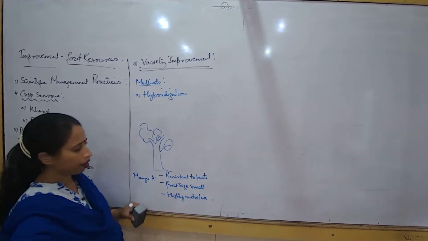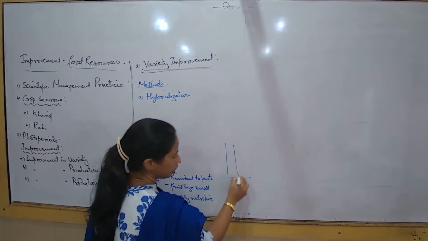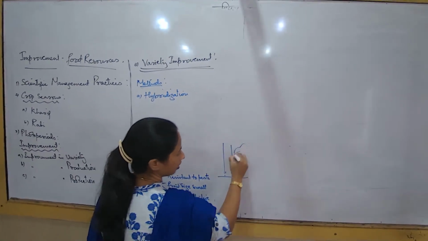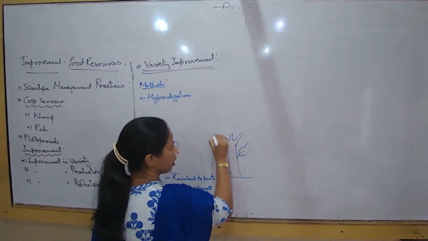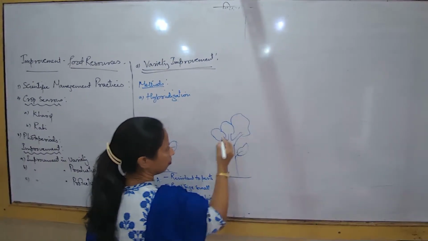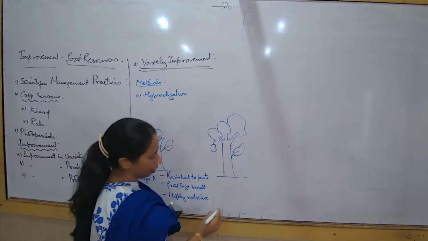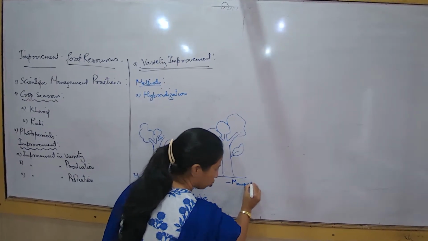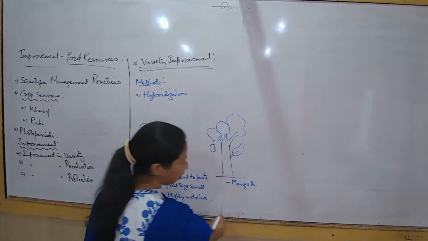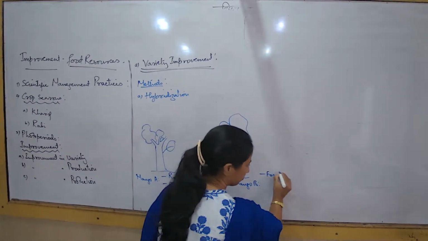Out of the three characteristics, one characteristic is not that appreciable, because the fruit size is small. And then I talk about another variety, and in this particular variety, we get to see that the mangoes which are growing have a fruit size that is quite big enough. So here are the features. If I talk about mango variety 2 or B, what are the properties? The fruit size is big.